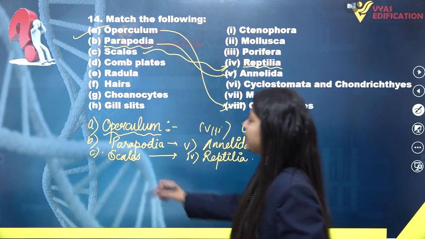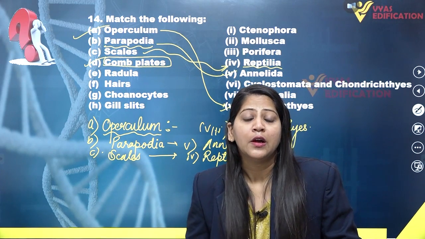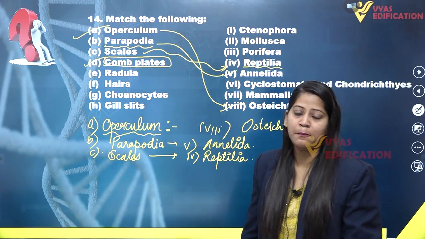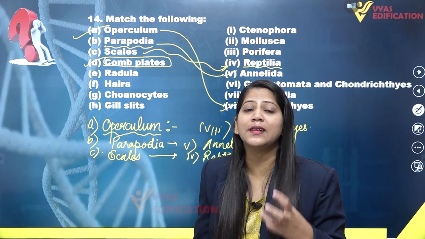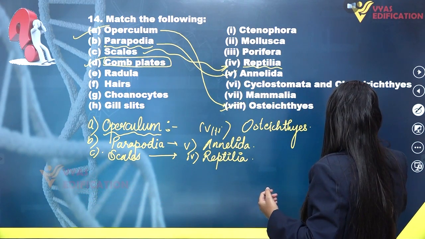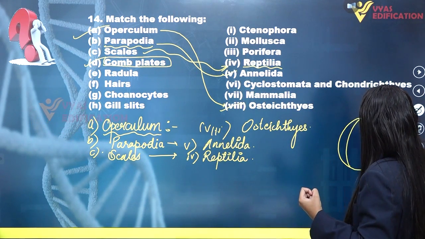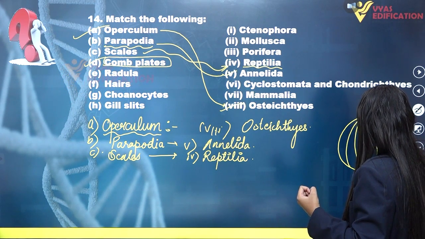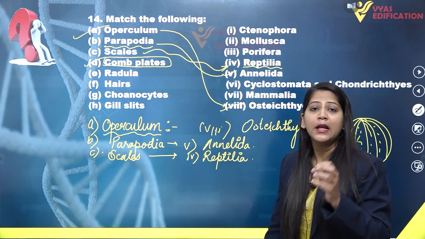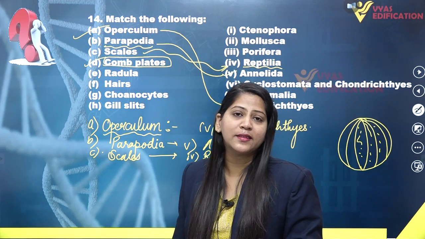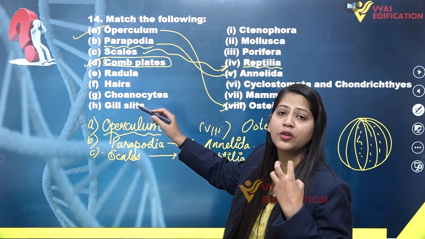Then we have comb plates. Comb plates are found in the members of Ctenophora, which is the third phylum of the animal kingdom. The members of Ctenophora have 8 rows of comb plates which are ciliated. If you look at Pleurobrachia, the diagram given in your NCERT shows 8 rows of comb plates like this, with cilia on them. These ciliated comb plates help in the locomotion of these members.